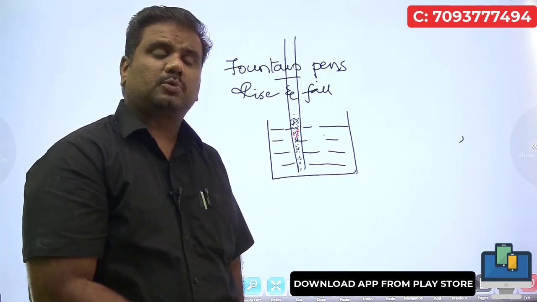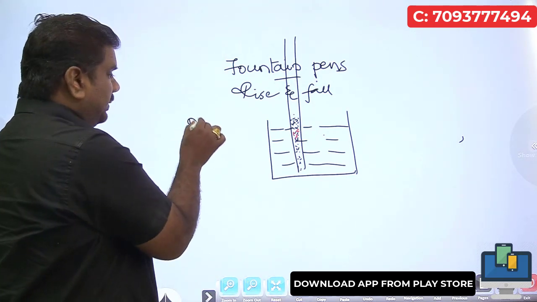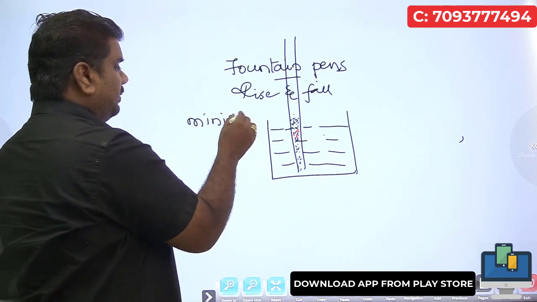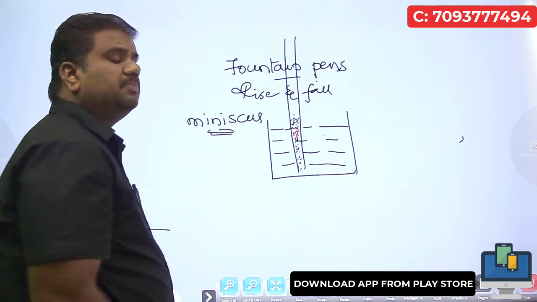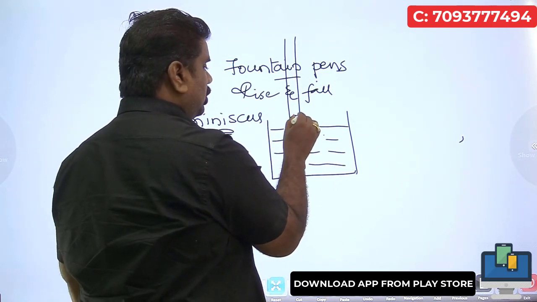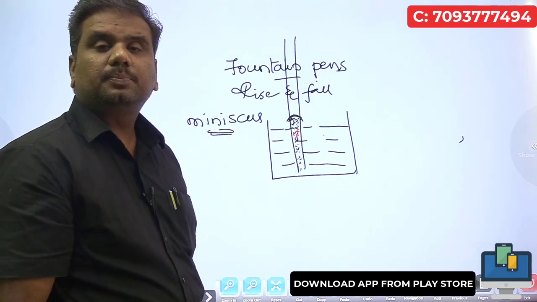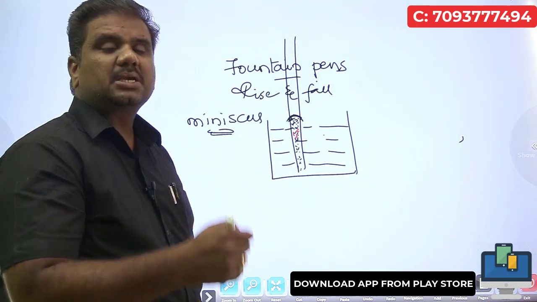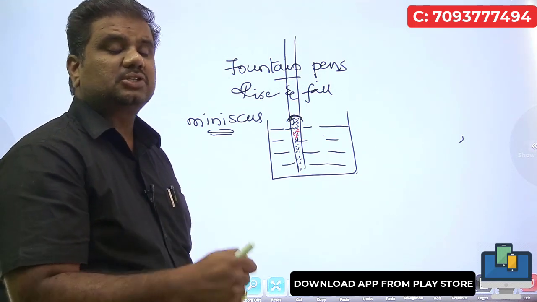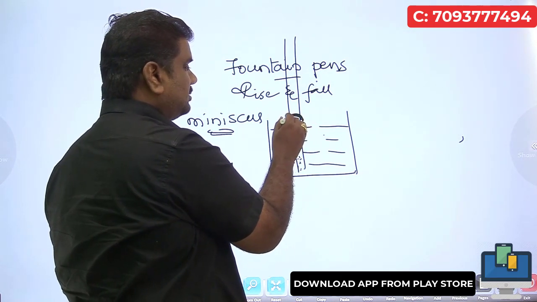This is one of the previous questions asked by UPSC. The shape of the meniscus. Now what is this meniscus? The top surface, this is what you call the meniscus. So when you place a capillary tube in a beaker consisting of water, the surface will be like this.